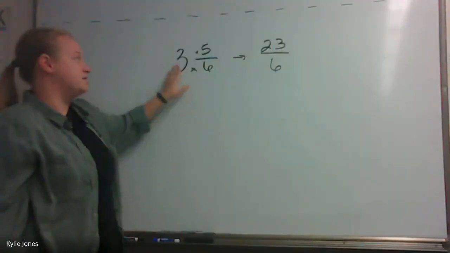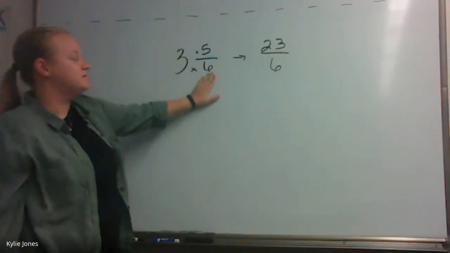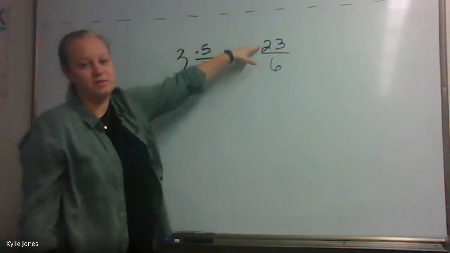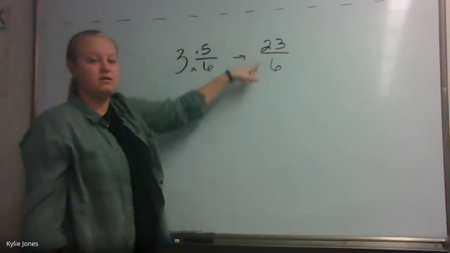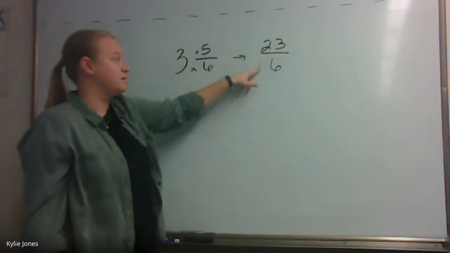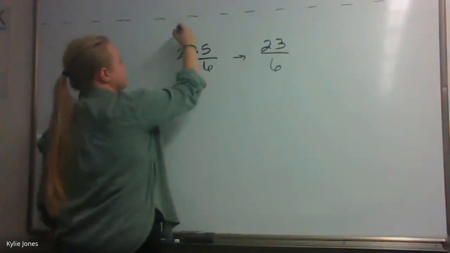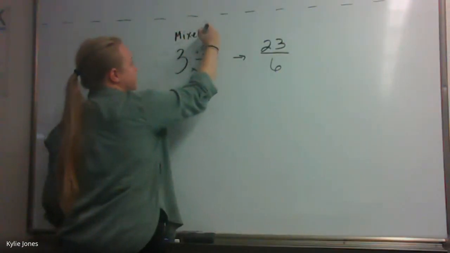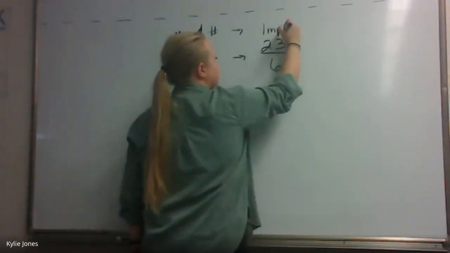What about the 3? Does the 3 stay the same, or did we already use it? We used it. The 3 multiplied into the 6, and that's how we got to 23. We need this number to be bigger on the top than the bottom. Then how do you change it back to that? Let's talk about that. So this is our mixed number, right? And we changed it to an improper fraction.